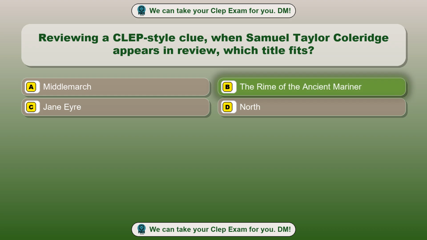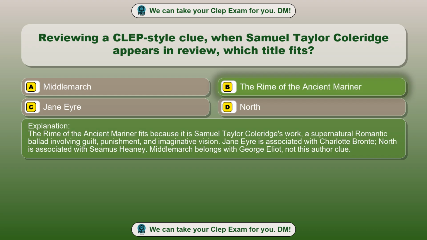The Rime of the Ancient Mariner. The Rime of the Ancient Mariner fits because it is Samuel Taylor Coleridge's work, a supernatural romantic ballad involving guilt, punishment, and imaginative vision. Jane Eyre is associated with Charlotte Bronte. North is associated with Seamus Heaney. Middlemarch belongs with George Eliot, not this author clue.